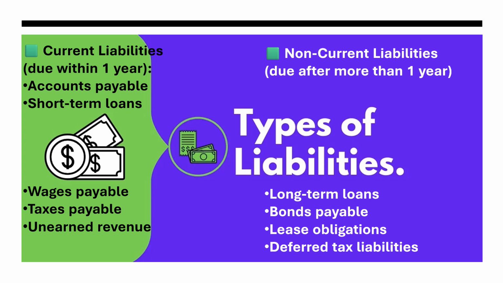Now let's talk about the types of liabilities. Liabilities are basically of two types. One is current liabilities, which will be due within 1 year, and another is non-current liabilities, which will be due after more than 1 year. Current liabilities are accounts payable, short-term loans, wages payable, taxes payable, and unearned revenues. Whereas the examples of non-current liabilities are long-term loans, bonds payable, lease obligations, and deferred tax liabilities.